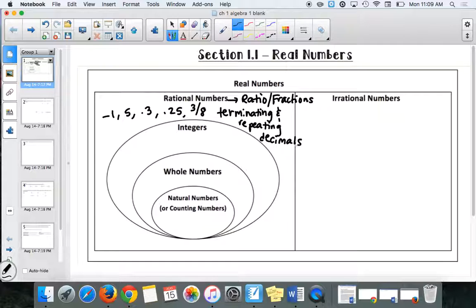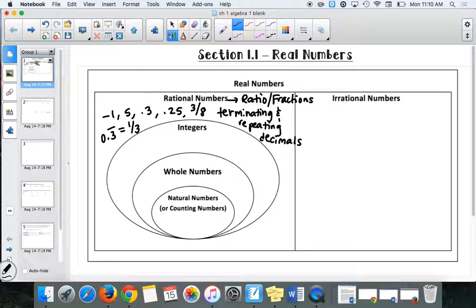So let's think of a repeating decimal, like 0.3 repeating. Can that be written as a fraction? What fraction is it? It is 1/3, right? Right, so anything that repeats or terminates, meaning stops, would be a rational number.